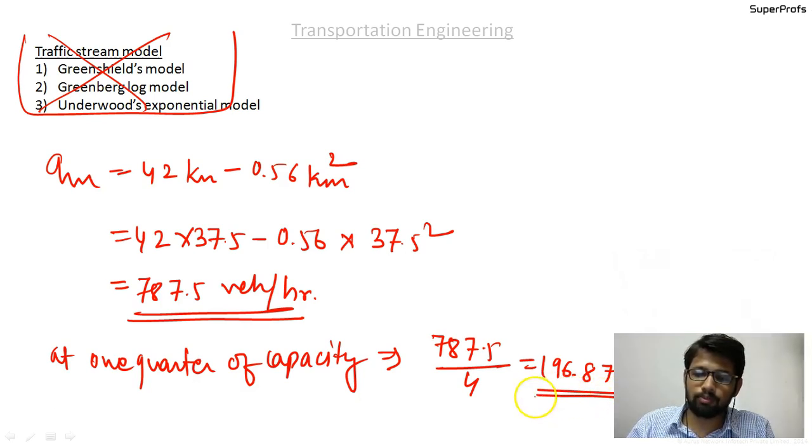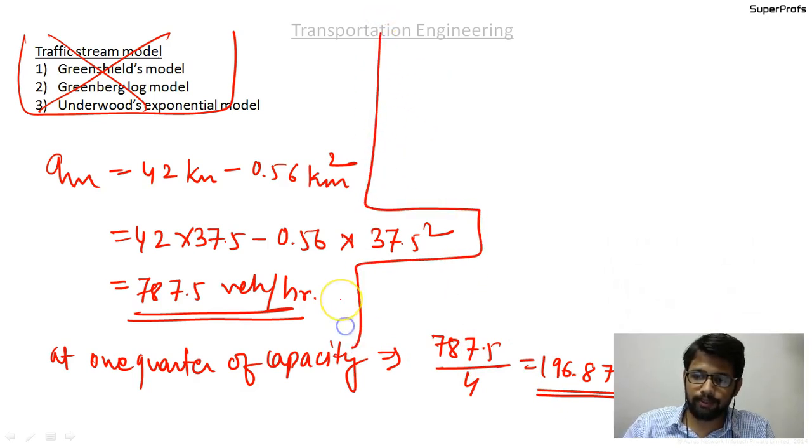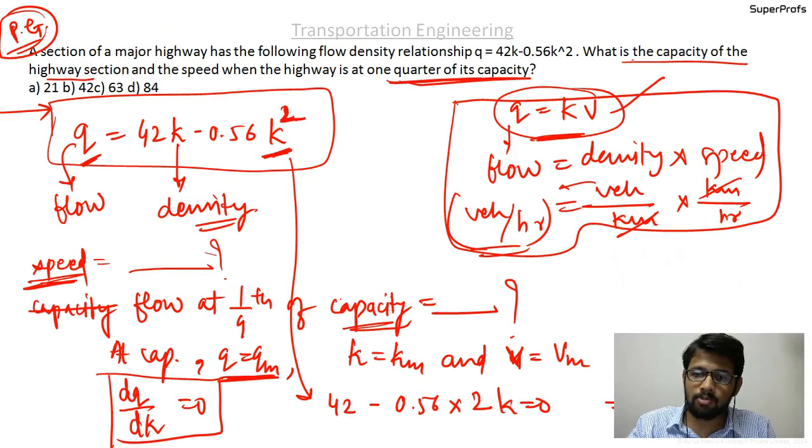At this stage, as per the question, we want to find out the speed when the highway is at 1/4 of the capacity. So what we want to find out from this is the speed.